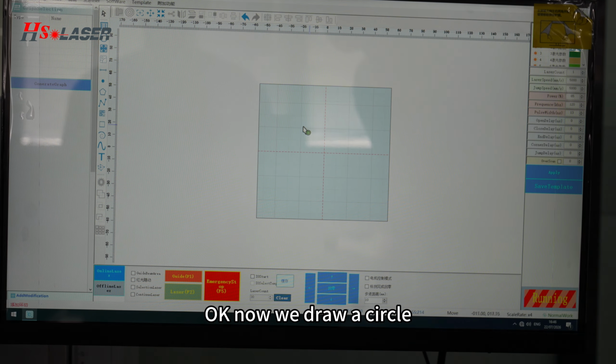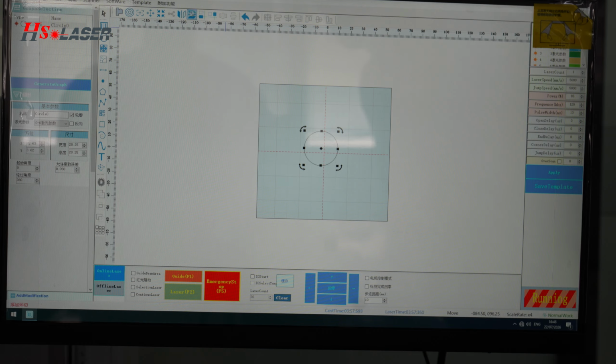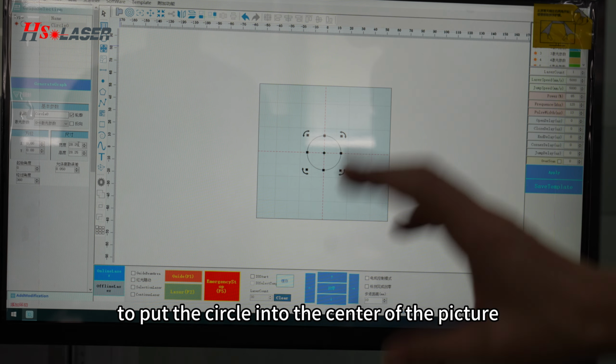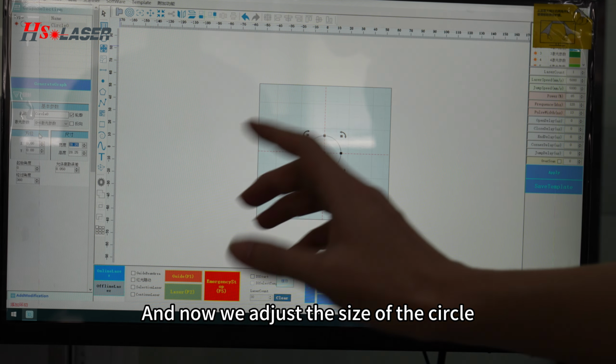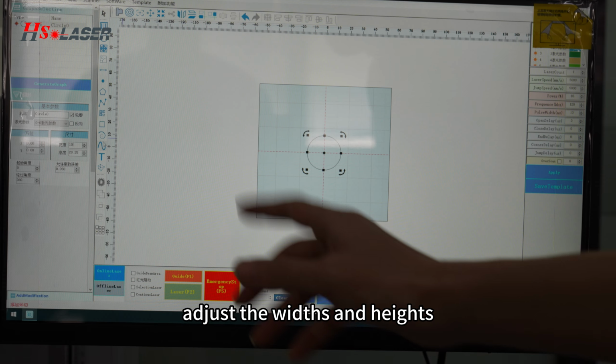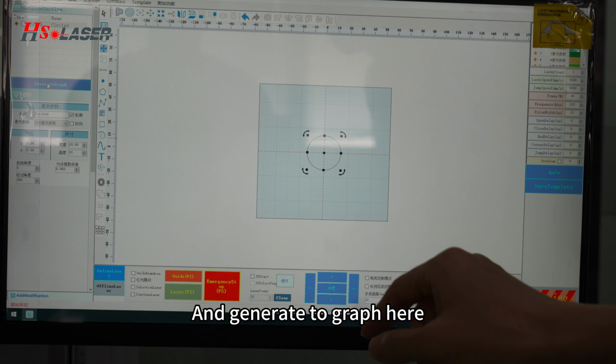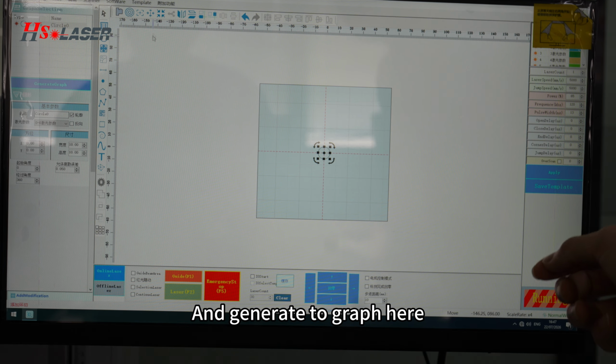Okay, now we draw a circle and we click the graph to center to put the circle into the center of the picture. And now we adjust the size of the circle, adjust the width and the height. We put it to 10 and generate to graph here.